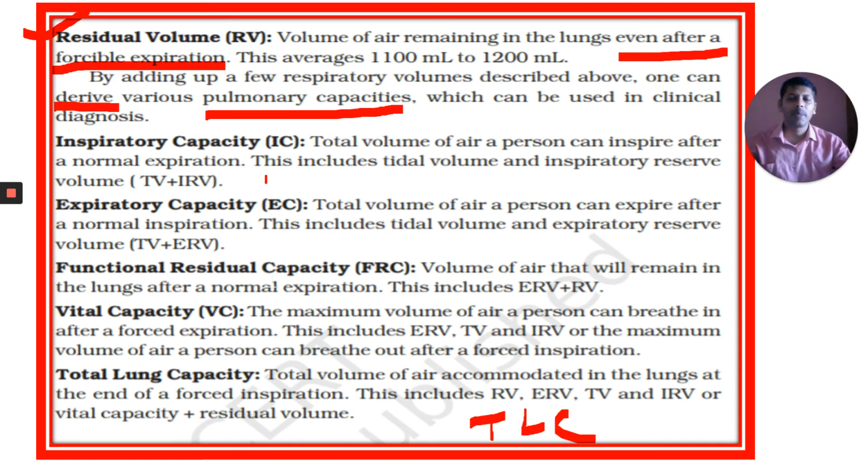In total, how many capacities are there? Five capacities are there. What are they? IC, EC, FRC, VC, and TLC. Repeat again: IC, EC, FRC, VC, TLC.